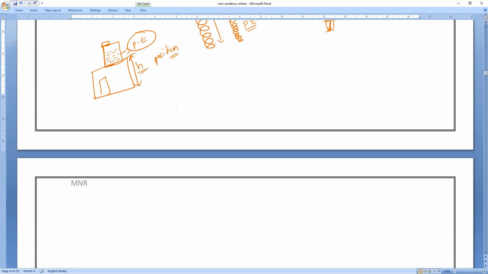If it is above the ground, there is a force always acting in the downward direction. What is that? We all studied it already. Yes, everybody. Gravitational force. That is what we can say. Weight is equal to what? Gokul? Mass into acceleration due to gravity. Yes. And also surface tension, sir.